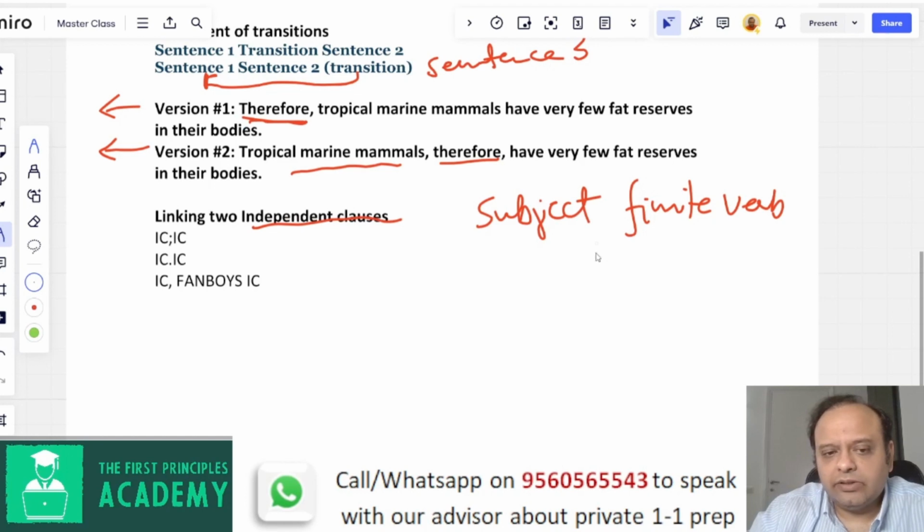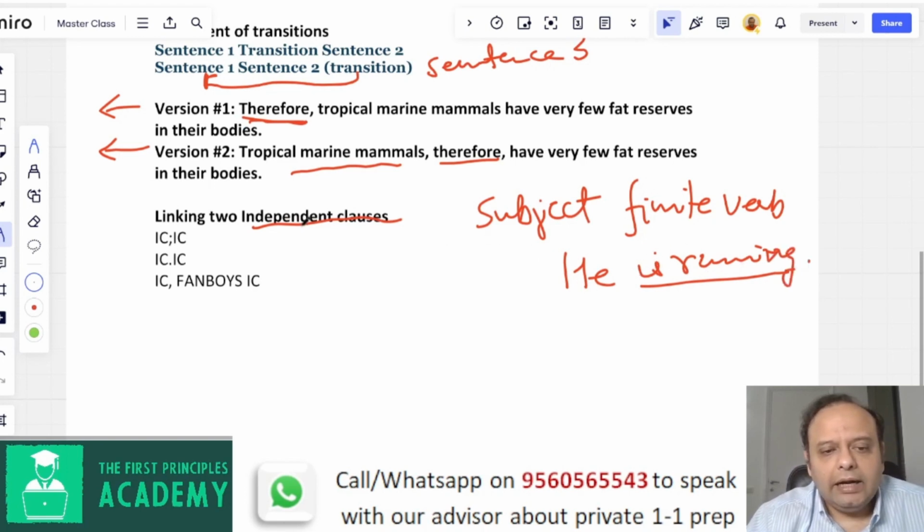and basically they can stand as a sentence on its own. Something like he is running, not he running or he to run. But he is running, because this is a conjugated verb. This can stand as an independent clause on its own. And once you have independent clauses, there are only 3 acceptable ways of linking those 2 independent clauses.